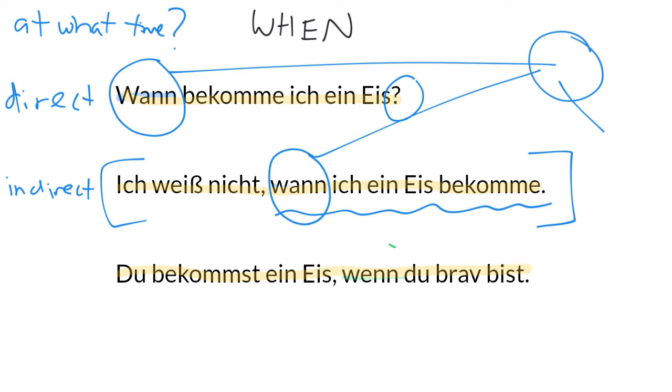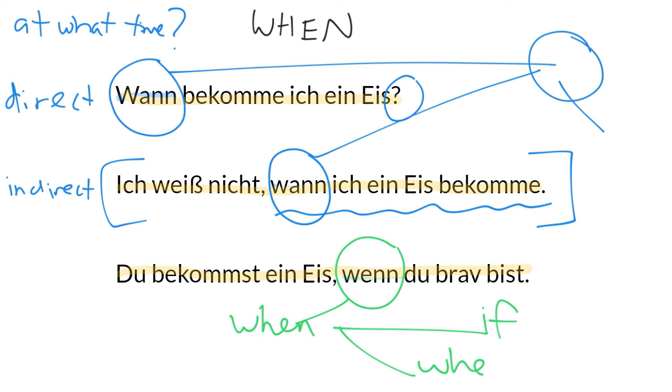In the third sentence, we see wenn in action. And this one can mean when, but it means when either means if or whenever. And both of those have the sort of idea of condition. This thing will happen if this other thing happens, or whenever this other thing happens. It can never be used in a question, but sometimes we do translate it in English just as when. So that's a tricky difference, but now you should understand the conceptual difference between when as a question and when as if or whenever.